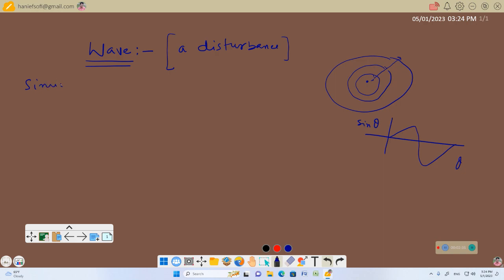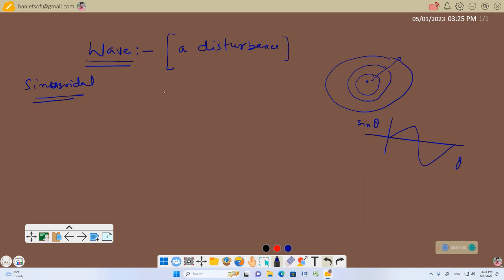Sinusoidal, right? Now, waves, this is not only one wave. I'm talking right now. My energy, the sound which I produce, goes through air in my room in the form of a longitudinal wave, which is called sound wave.